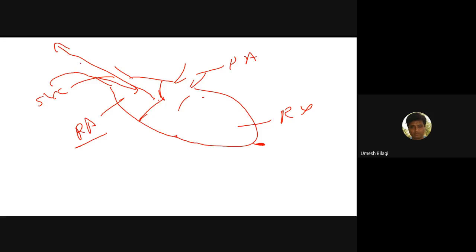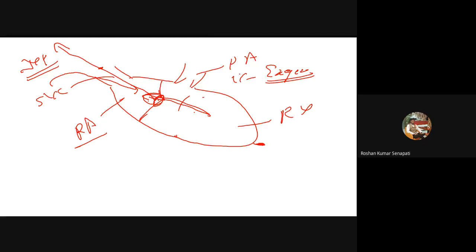Normally that happens. If there is a regurgitation here, an insufficiency, what happens to this filling? It will increase, because the blood is going into the right atrium. It will manifest on JVP. So the V wave will become exaggerated.